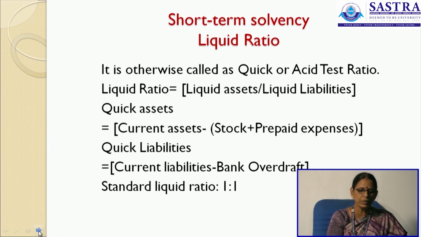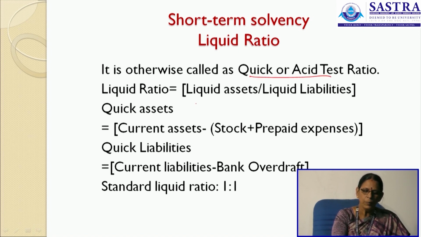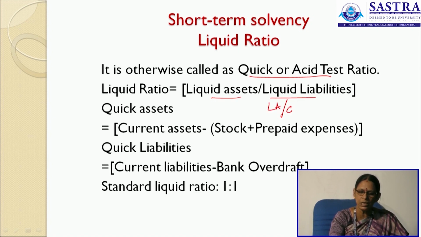Next is the liquid ratio. It is the quick or acid test ratio. Liquid ratio is liquid assets divided by liquid liabilities. Sometimes it may also be calculated as liquid assets divided by current liabilities. Now, what are the quick assets? Current assets minus stock and prepaid expenses. The stock and prepaid expenses are deducted from your current assets, and that is said to be quick assets.